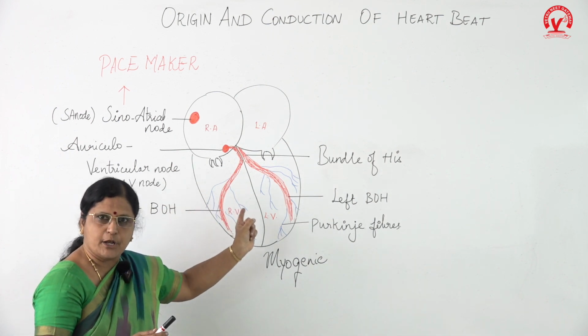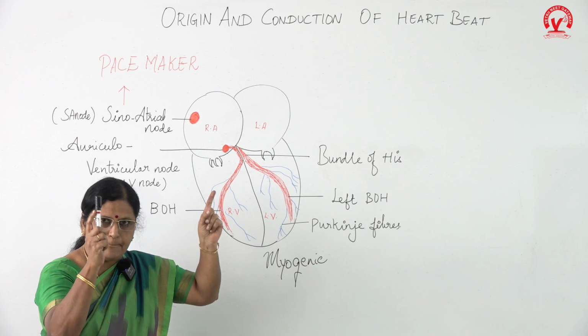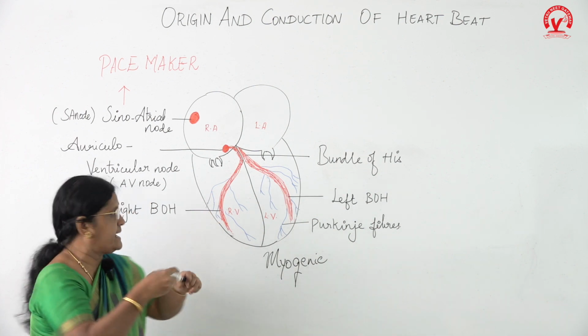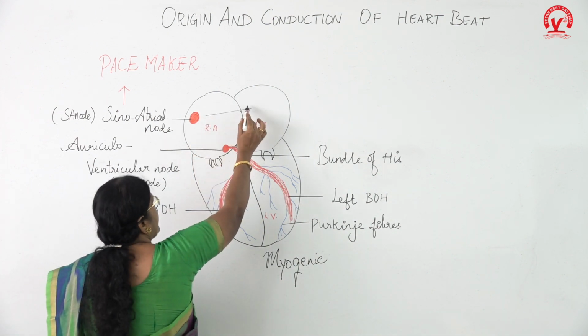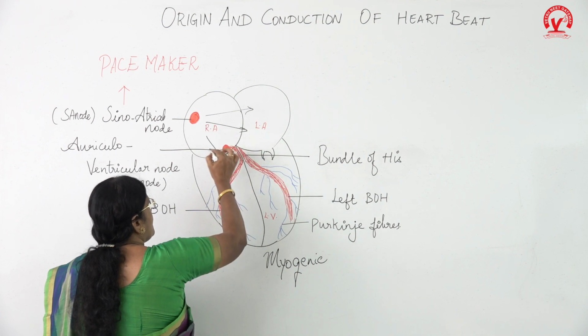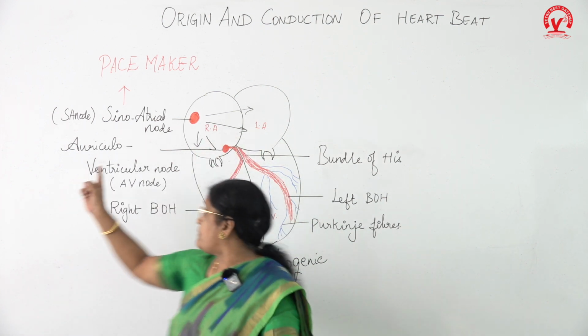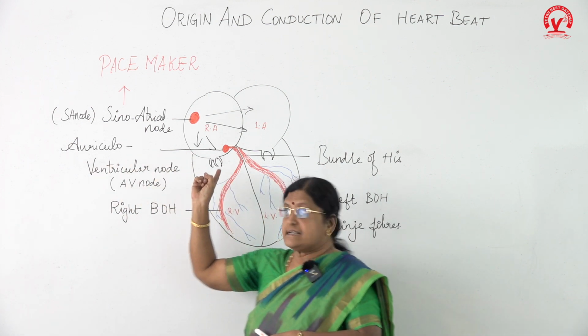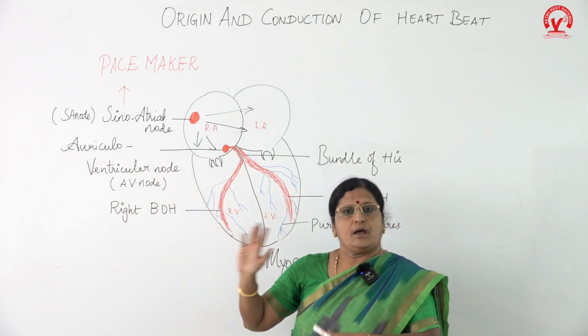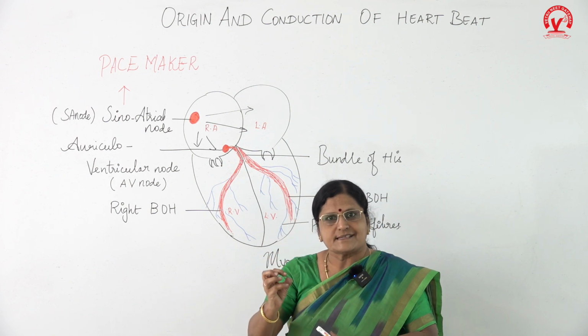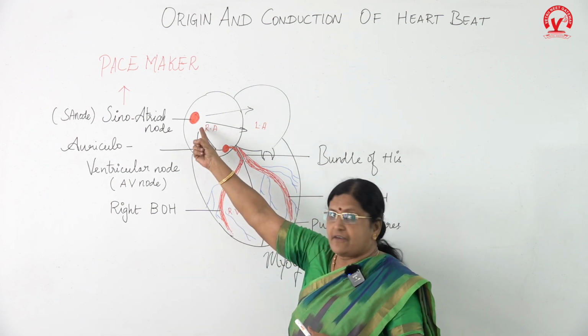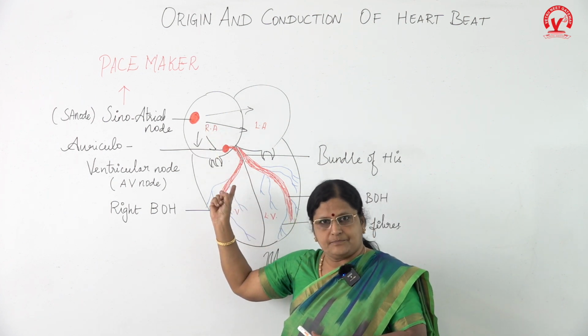The impulse which is stimulated is in the form of an electrical impulse, and it is received by this AV node. This is giving, this is receiving.